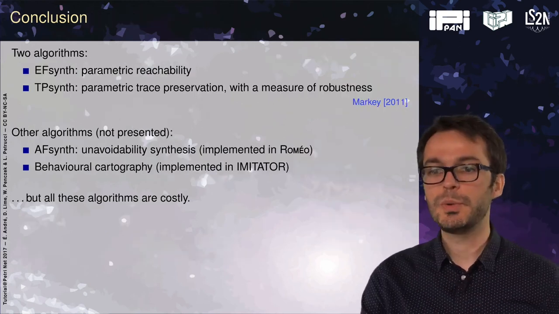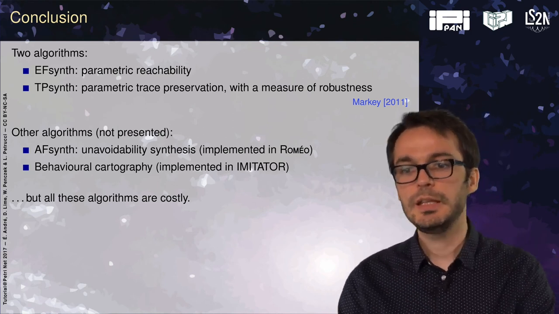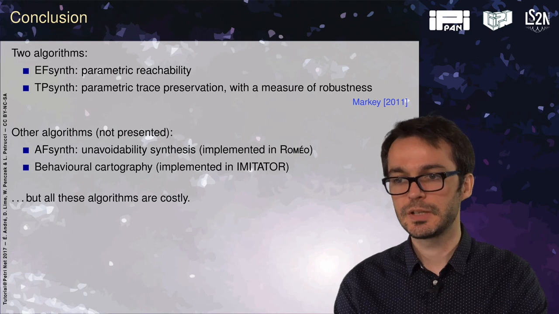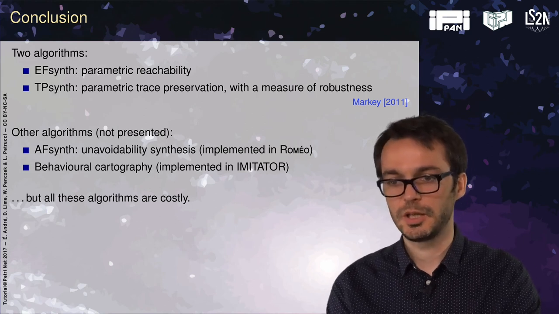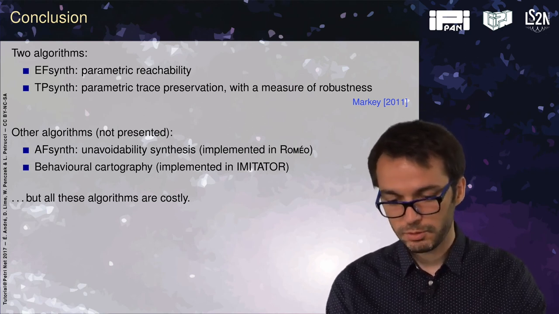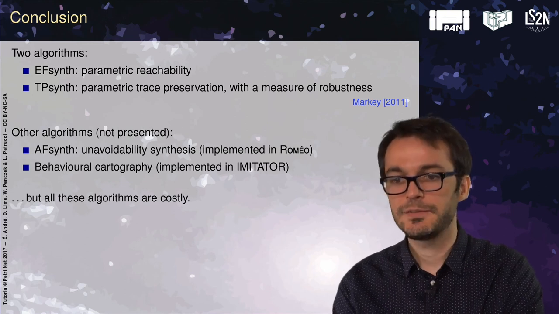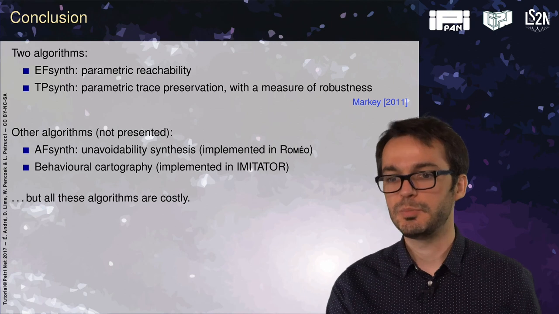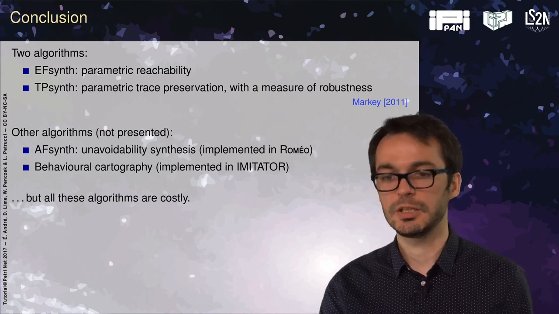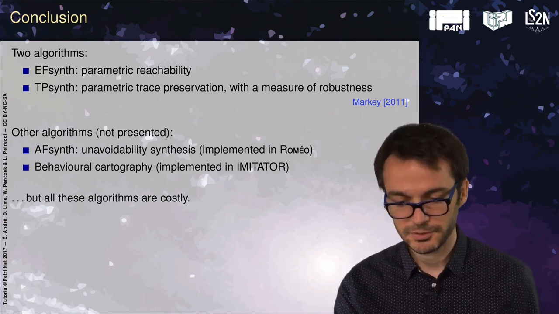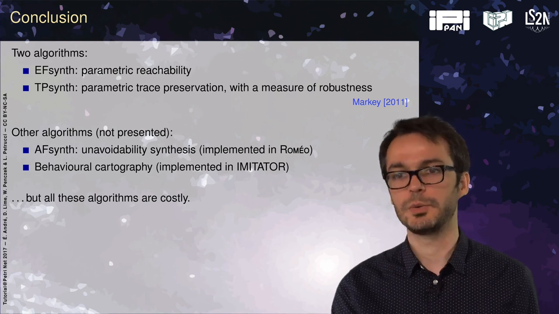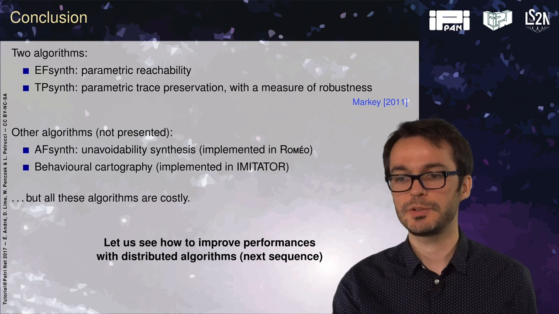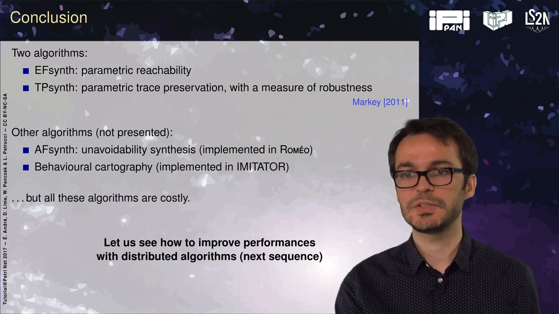As a conclusion, we studied here two algorithms, EFsynth for parametric reachability and the trace preservation synthesis with a measure of robustness. There are more algorithms in the literature, AFsynth, which is the unavoidability synthesis, and it is implemented in Roméo, the behavioral cartography, and also deadlock checking, non-zenoness model checking, and plenty of others. But all these algorithms are very costly. So, in the next session, we will try to improve the performance with distributed computing.